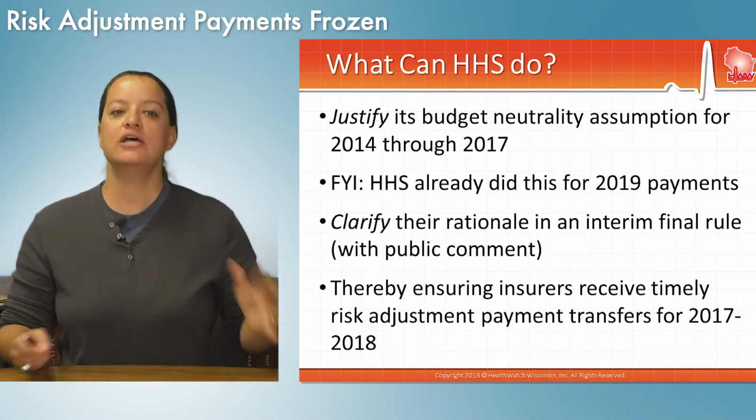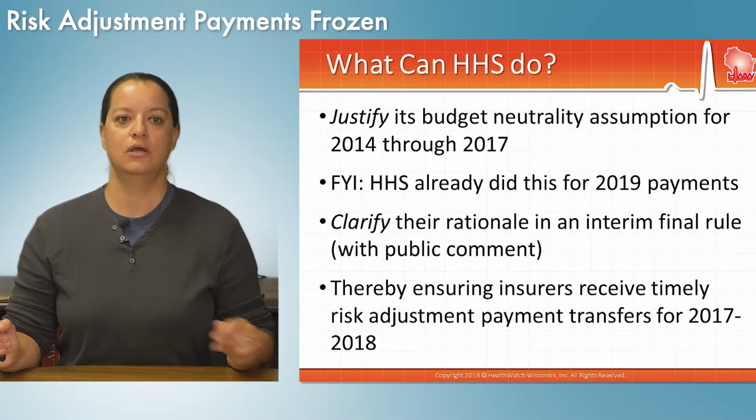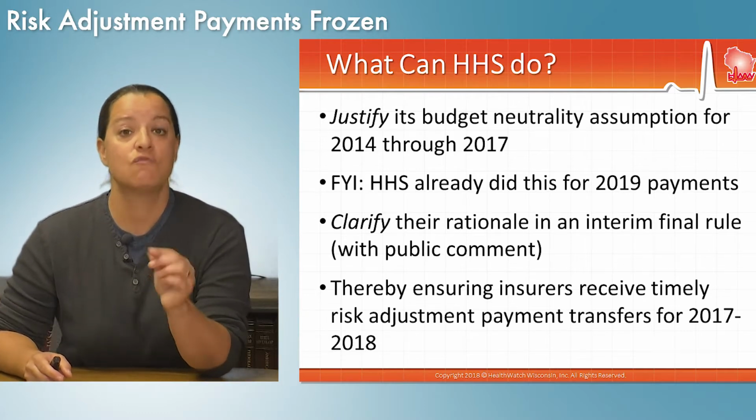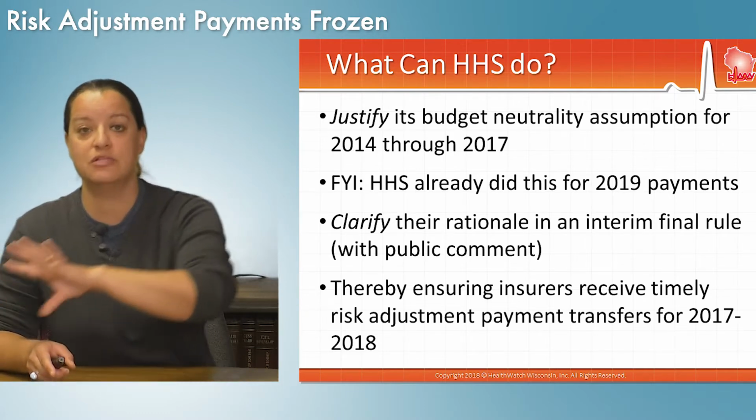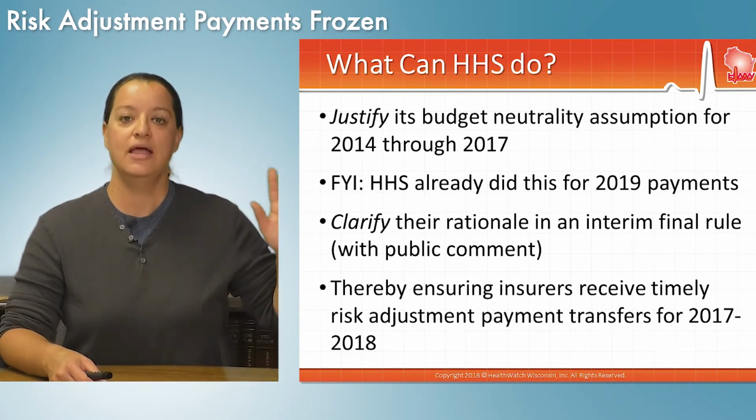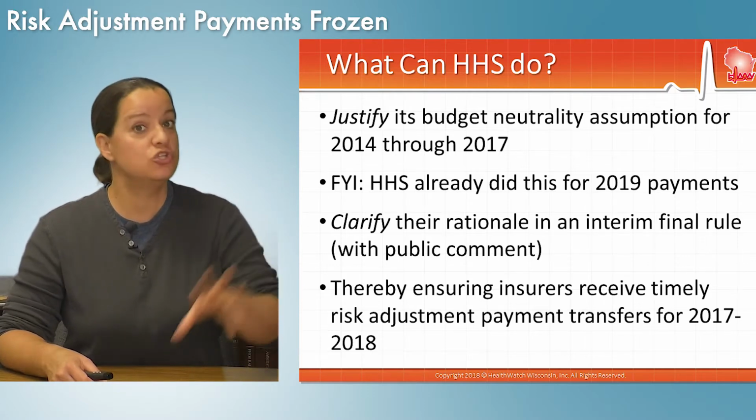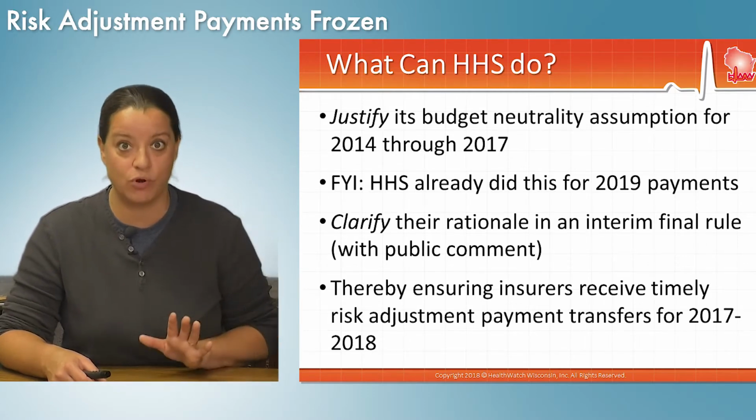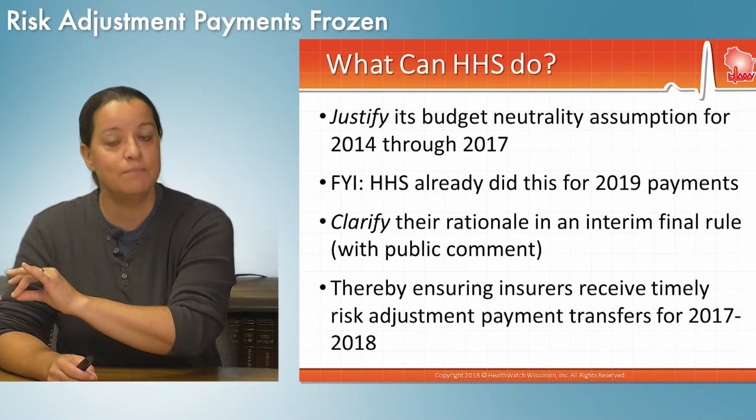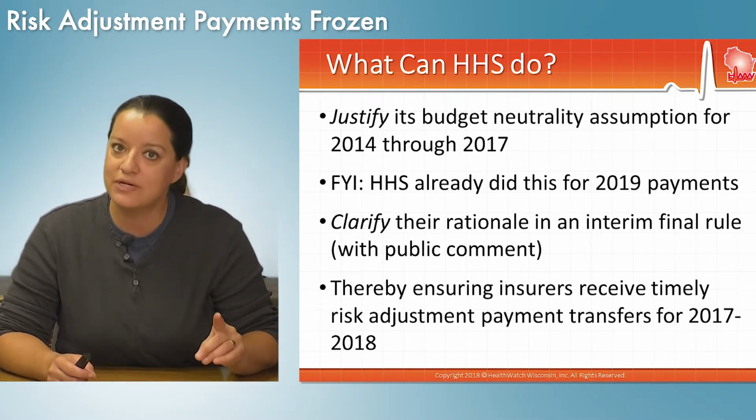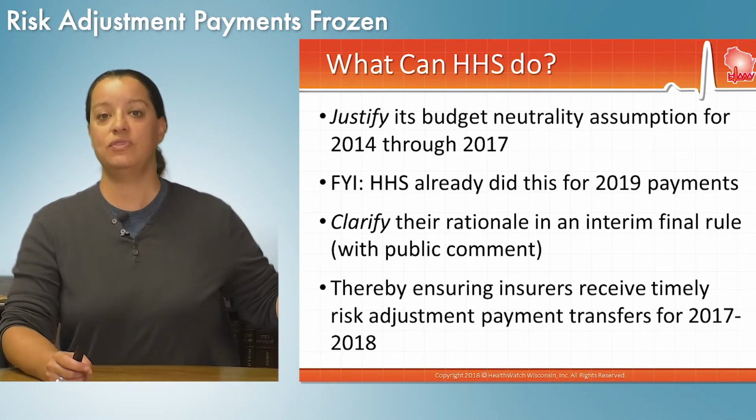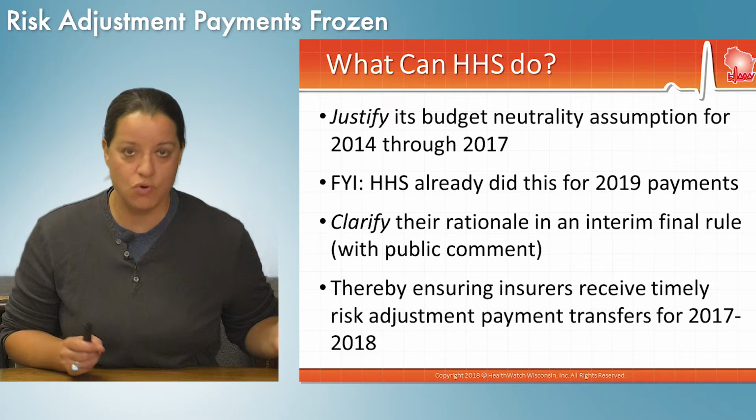So they could have justified their budget neutrality assumption for 2014 through 2017, the years in question here, because they've already done that for 2019. We're not talking about future payments. We're talking about payments that are owed in the fall of 2018 for the 2017 plan year. That's the money that the insurance companies will be owed and should be expecting a check soon had this stayed on the appropriate timeline. The Department of Health and Human Services already justified budget neutrality as their assumption for 2019, but they hadn't done so for 2017. And they could have just said, we're going to use the same justification. Yes, this is why we think we should be using the statewide average formula moving forward for risk adjustment.